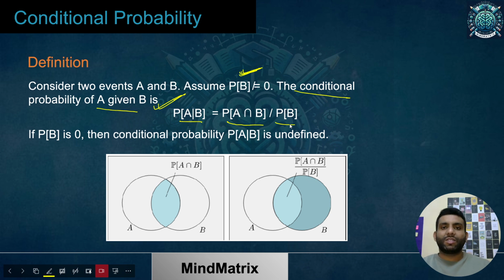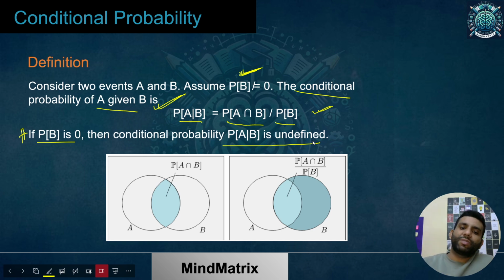What is it? The probability of occurrence of A given that something has already occurred. What is that? That is event B. Then what is going to be my new probability? It is going to be the probability of both the events occurring together divided by the probability of event B. That is what conditional probability is. And this is a very important point over here: if by any chance the probability of B is zero, then the conditional probability P of A given B is undefined. This is important.